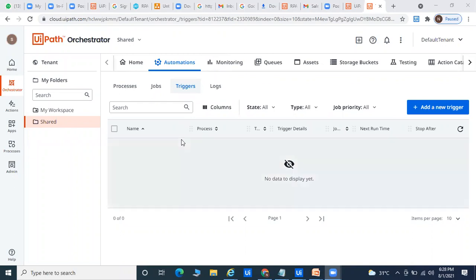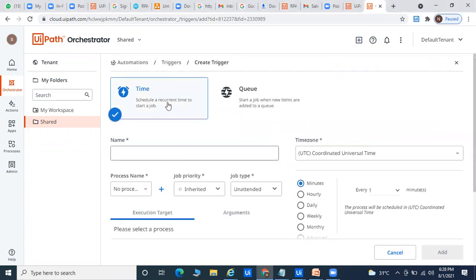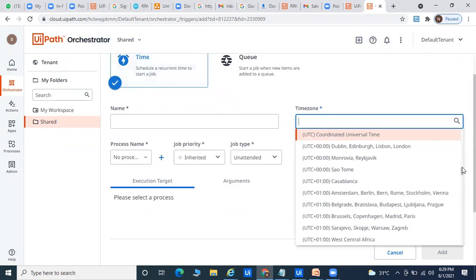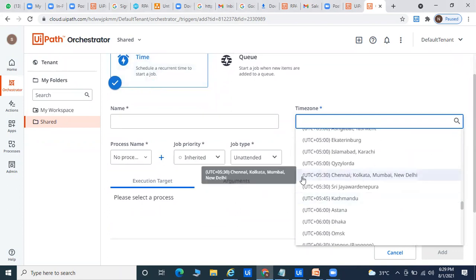Okay, so this is called a trigger. You can see here, whatever process you want to automate, you can go to add a new trigger, select the project, and choose minutes, hourly, daily basis, and whatever your country is. You can see the country is also provided. So if you are Indian, you can select your country, like UTC plus 5:30. This is called Chennai, Kolkata, Mumbai, Delhi, and you can select it, and you are able to automate.